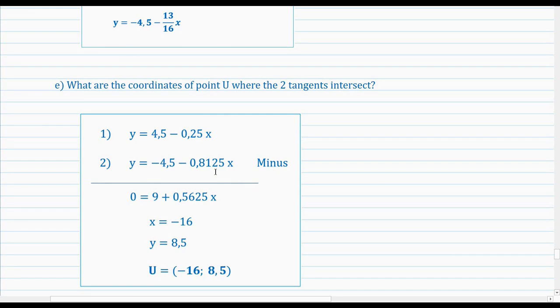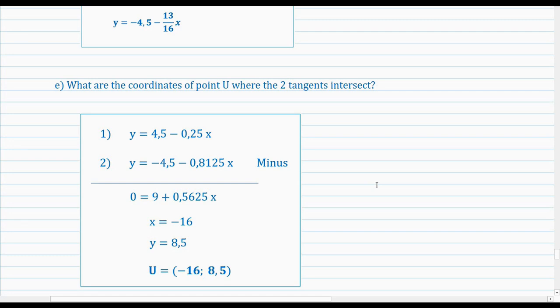I chose to minus the one from the other, just cancelled out the y terms, leaving 0. These two added, giving 9. These two combined to give 0.5625x. Then I just rearranged and solved for x, getting x as minus 16. And then I solved for y and got y as 8.5. Therefore, the coordinates of the point U are negative 16 and 8.5. And that's everything related to analytical geometry that you needed to learn.